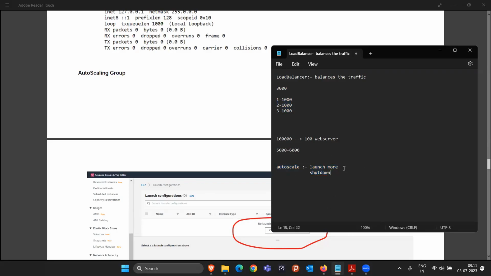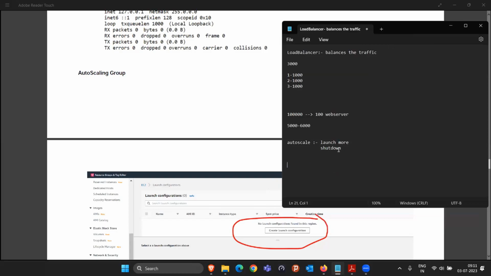So this is the only thing we want to achieve. Now the question is how it is going to launch more, and how it will know when to shut down and when to start. There are 3 to 4 different scenarios for this. The first thing is to monitor the amount of traffic. You can say that if 5,000 people are visiting, launch one more. If again 5,000 load is coming to our web server, launch more, in that way.